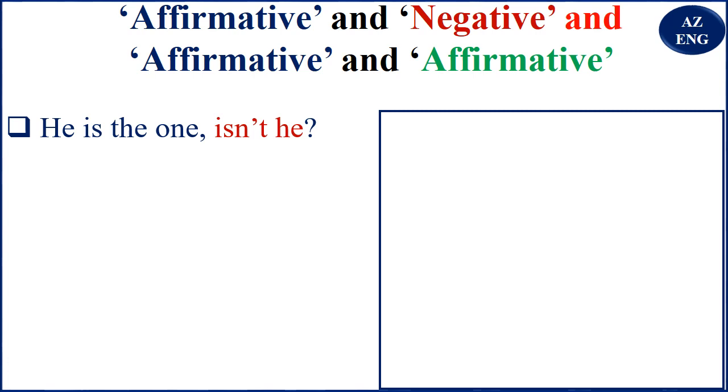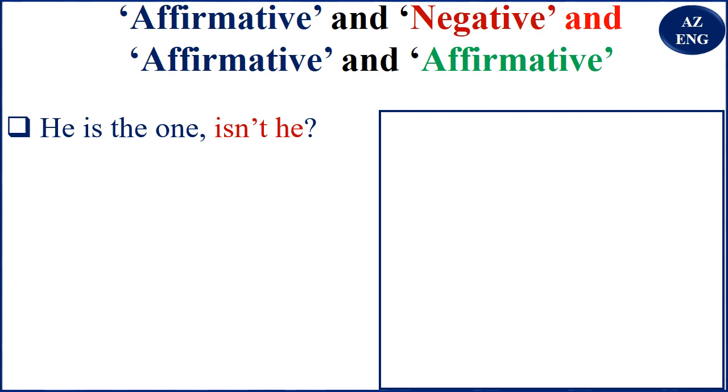Now, he is the one, isn't he? When we use this form, which I think is the one you are used to, what you are saying is that your thinking that he is the one is true. That is what you are saying.